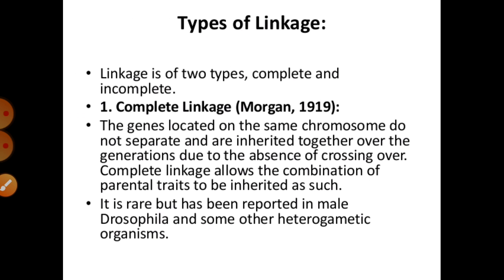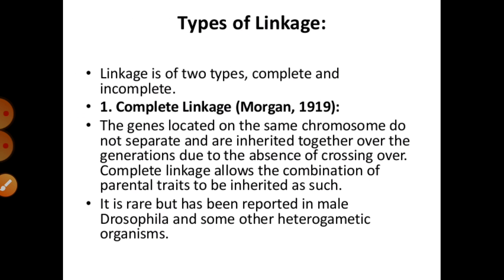And you must also know the types of linkage. That is complete linkage, which was given by T.H. Morgan. He explained that genes located on the same chromosome do not separate and are inherited together over generations.